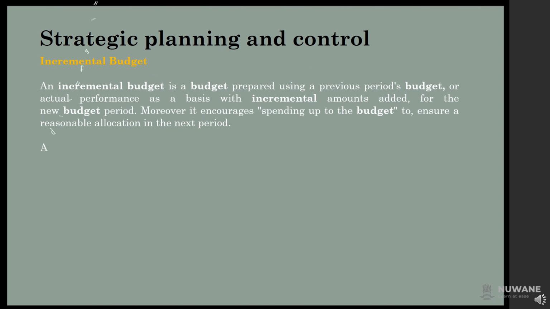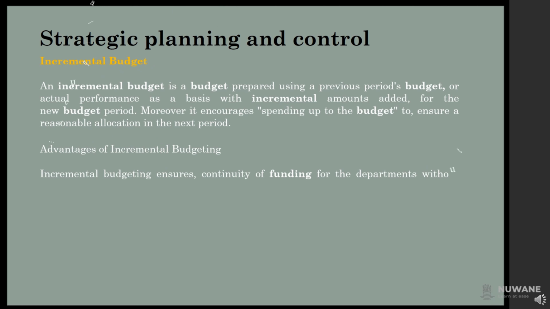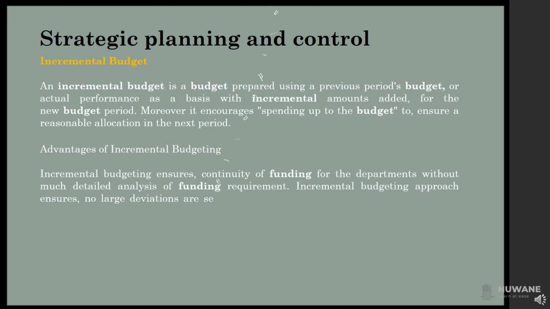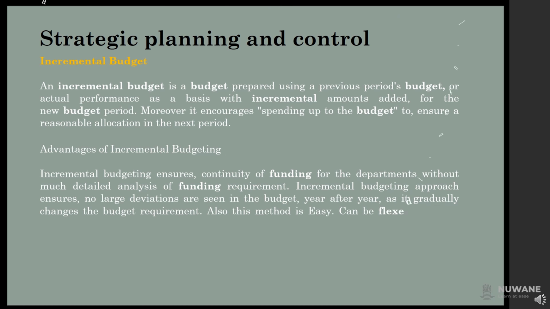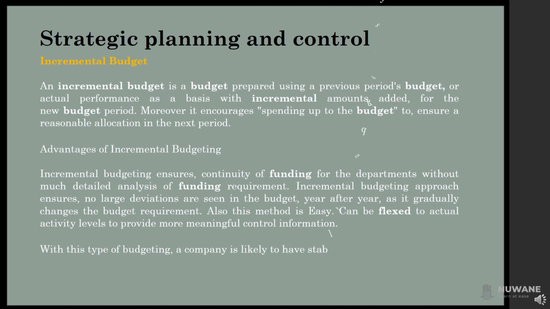Now we will see advantages of incremental budgeting. Incremental budgeting ensures continuity of funding for the departments without much detailed analysis of funding requirements. This approach ensures no large deviations are seen in the budget year after year, as it gradually changes the budget requirement. Also, this method is easy. It can be flexed to actual activity levels to provide more meaningful control information. With this type of budgeting, a company is likely to have stable budgets year on year.